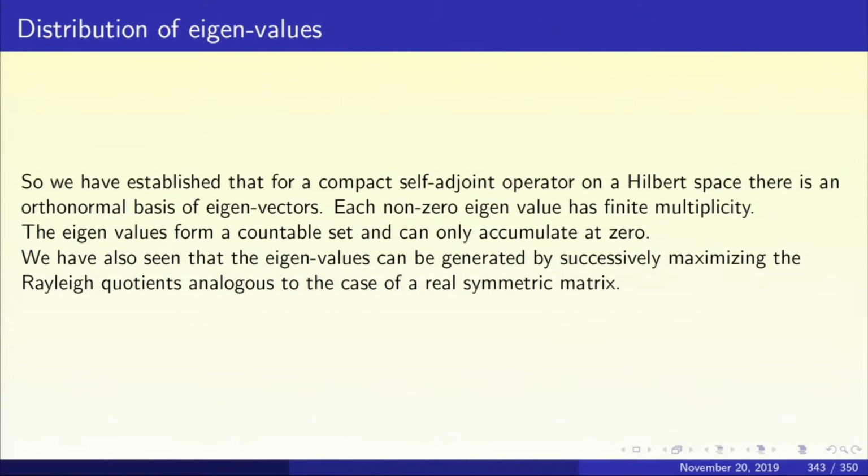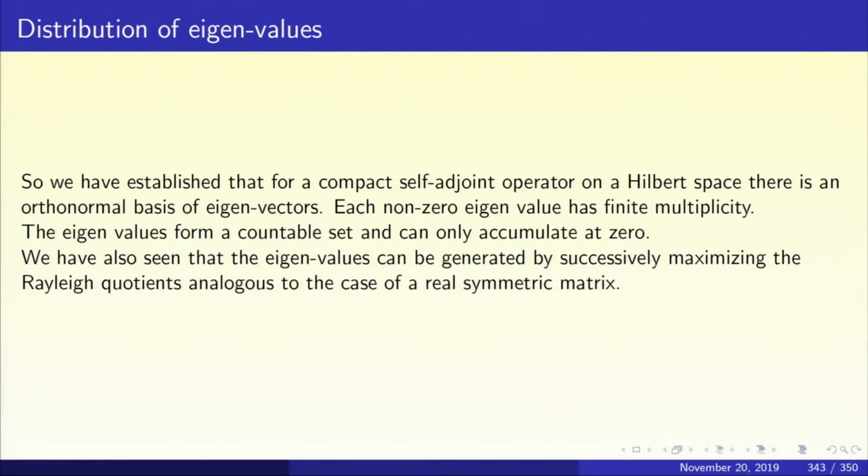So, we have established that for a compact self-adjoint operator on a Hilbert space, there is an orthonormal basis of eigenvectors. Each non-zero eigenvalue has finite multiplicity. The eigenvalues form a countable set, and they can only accumulate at 0.